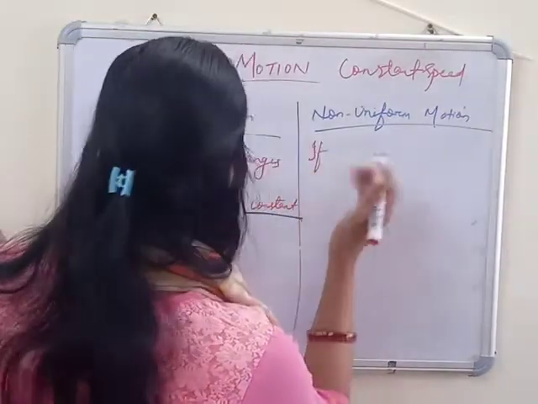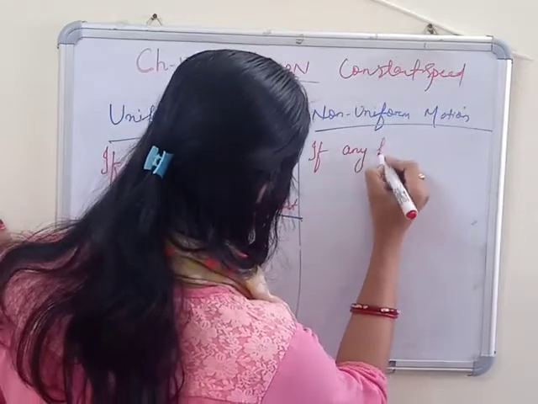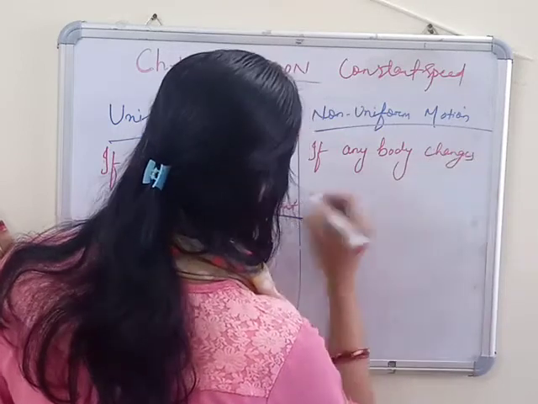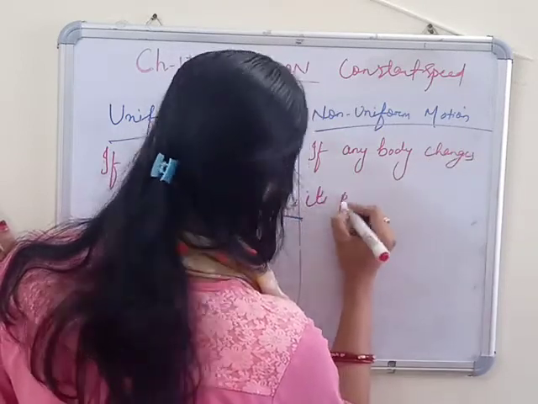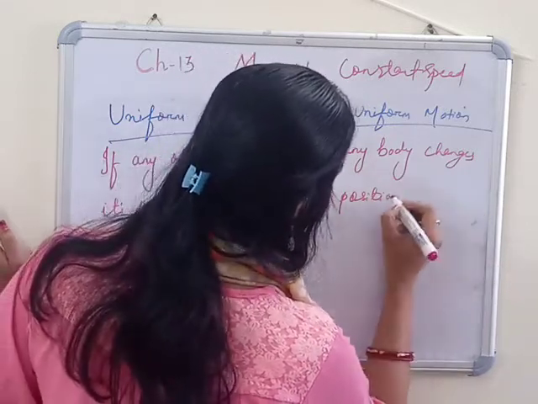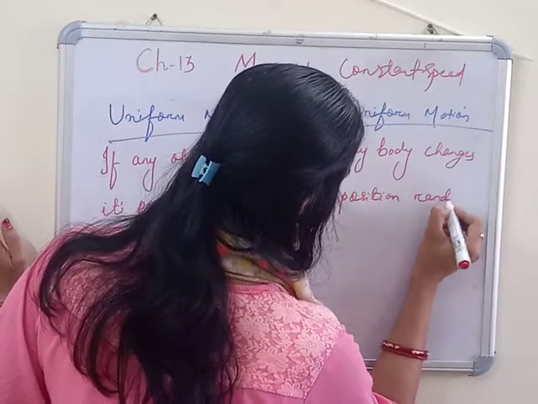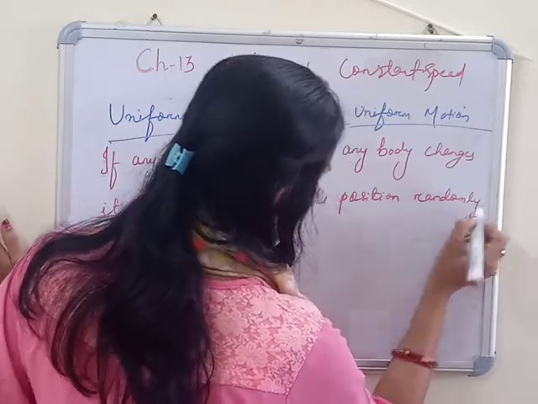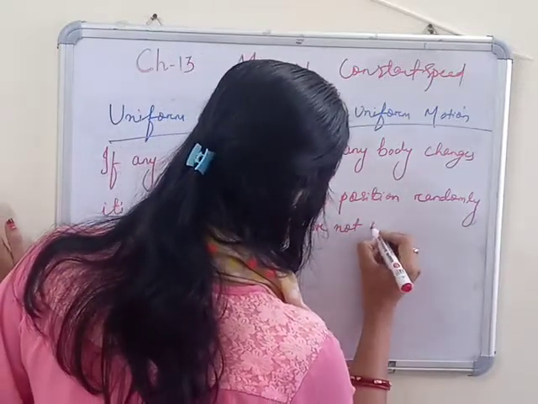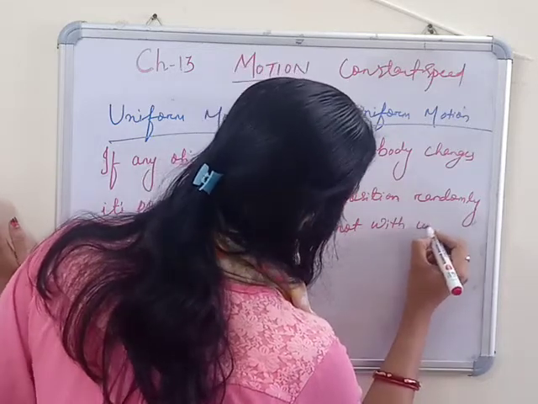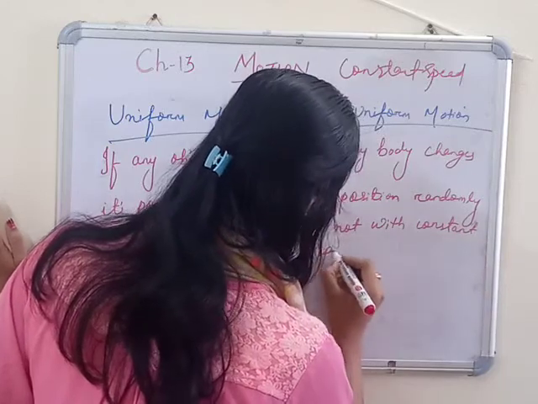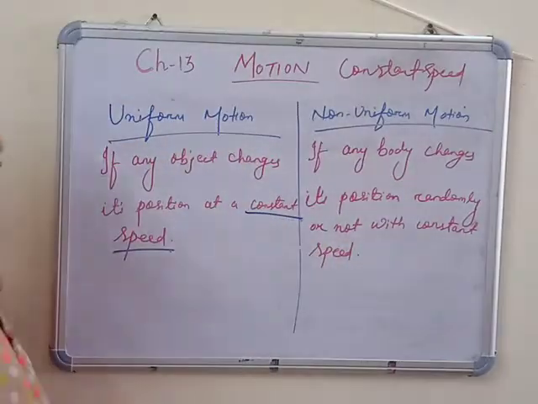Just opposite of this, if any body or object changes its position randomly or not with constant speed, so we call that non-uniform motion.